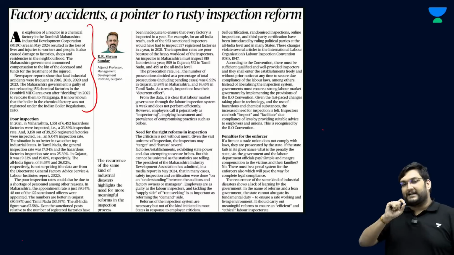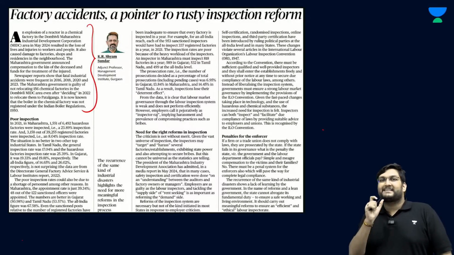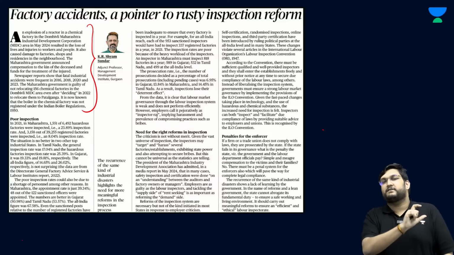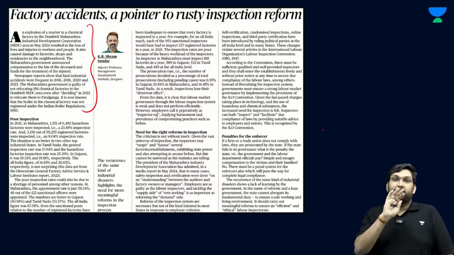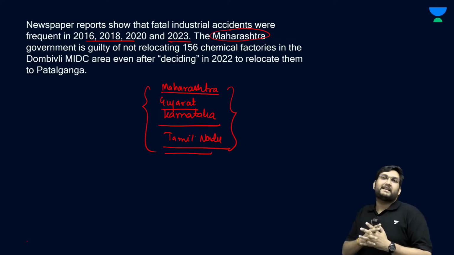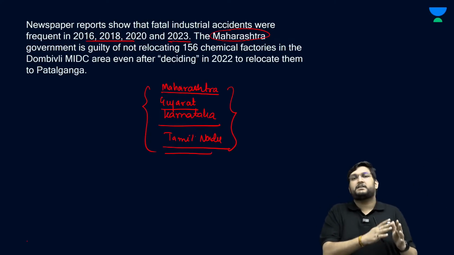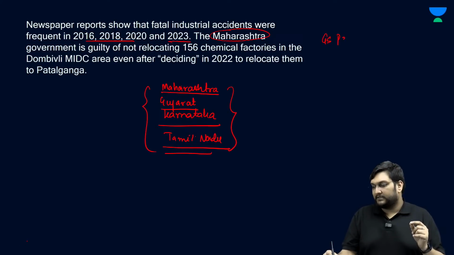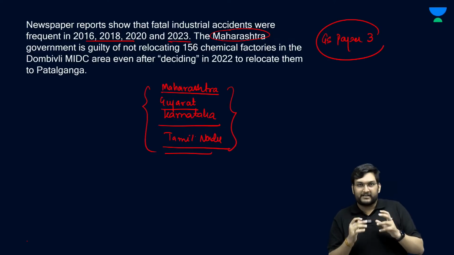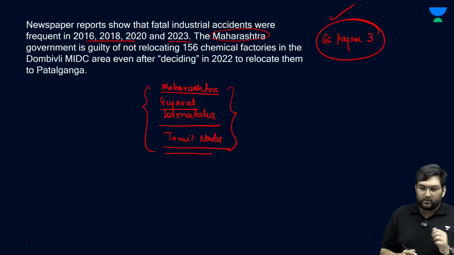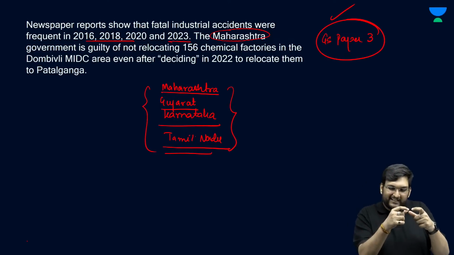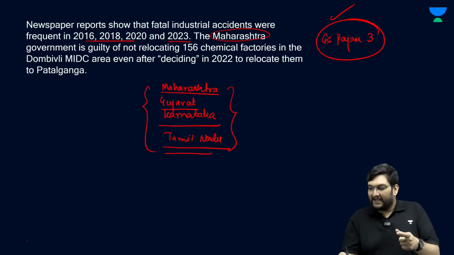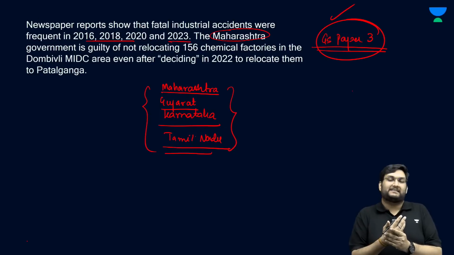Now, what this article actually points out is that all of this can be avoided through proper inspection. So, factory accidents are something which are quite common in India. As of right now, we have multiple major accidents which are happening, but the inspection regime in India is problematic. This is very important for you. GS paper 3, this would be very, very important, because we will talk about an ILO regulation also, which is the concept of a certain clause which is given in the International Labour Organization code in that regard of 1947, and we'll also say how does it link up with the other aspects in that regard.